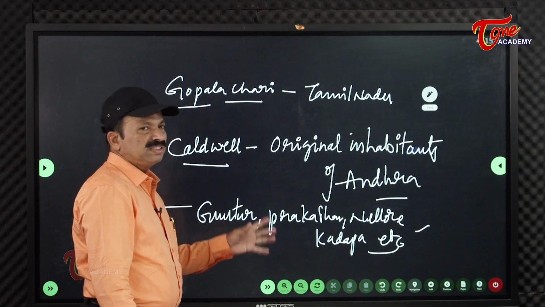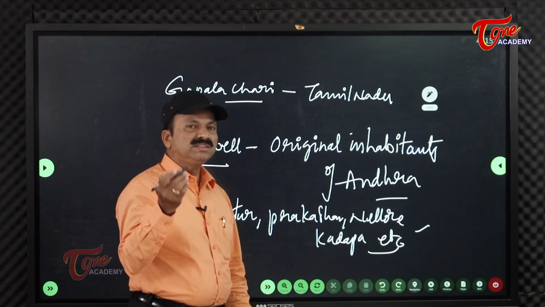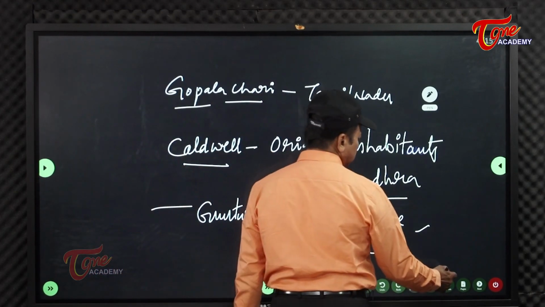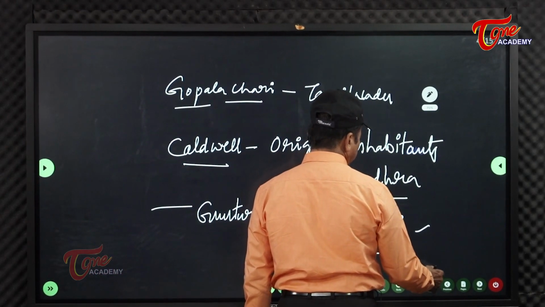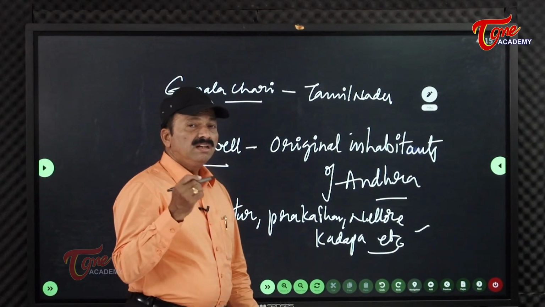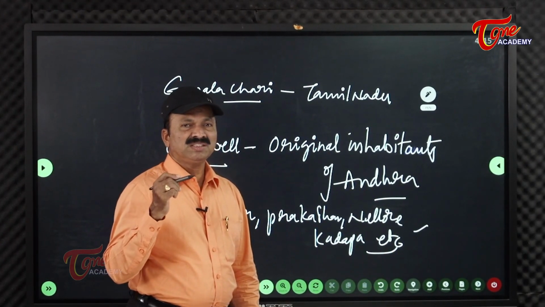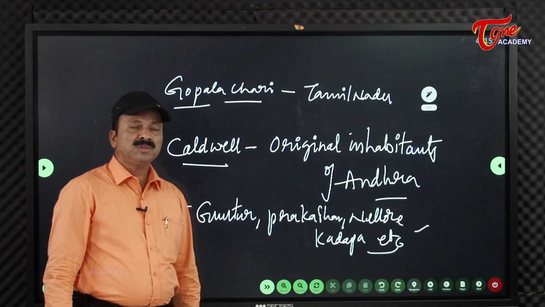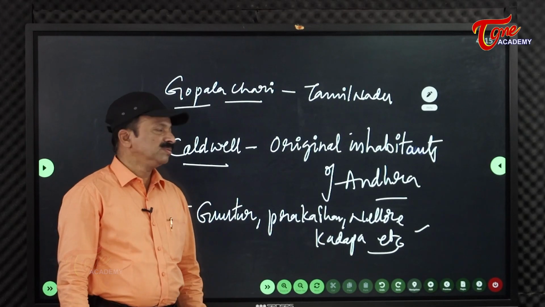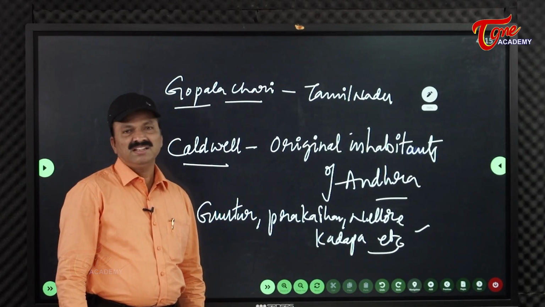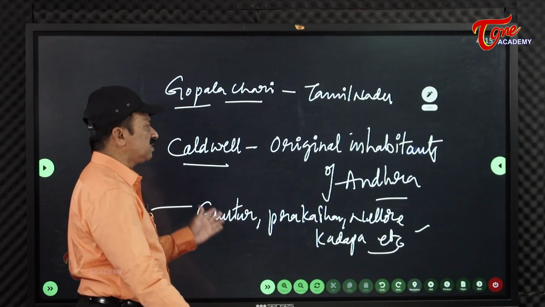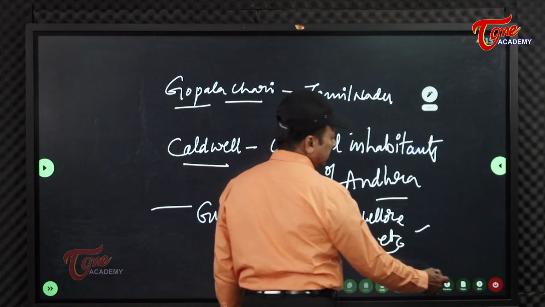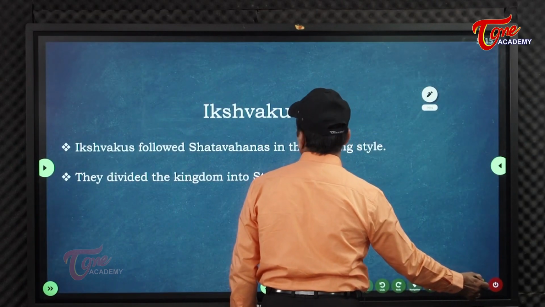Or, by ruling with Vijayapuri as the center, they were called Vijayapurishas. So different names are there for these people, so you have to remember. Then according to Matsya Purana there were 7 rulers, but according to inscriptions, Alluru, Upagunduru, Dachepalli, as I told you in the last class, Dachepalli, Ramireddipalli, some inscriptions say there are only 4 rulers in this dynasty, right? So like that we have seen some important points.